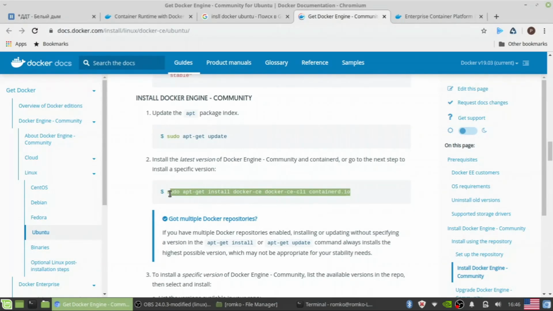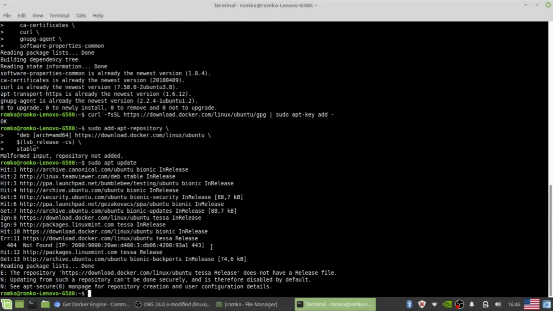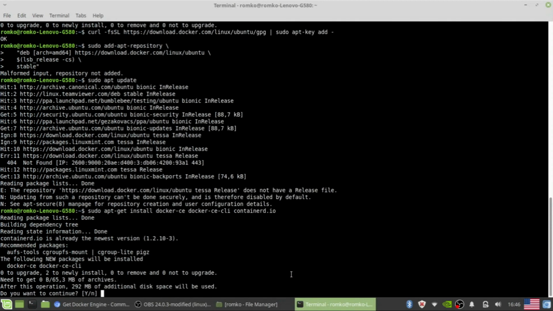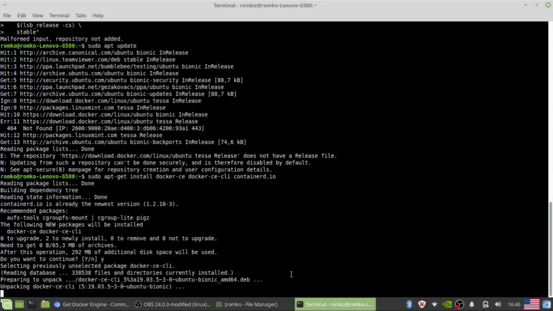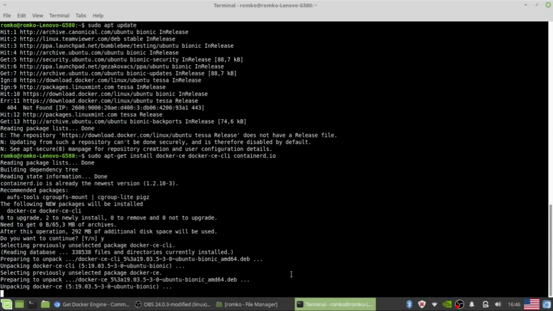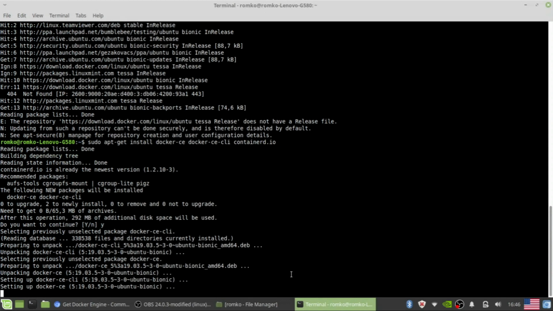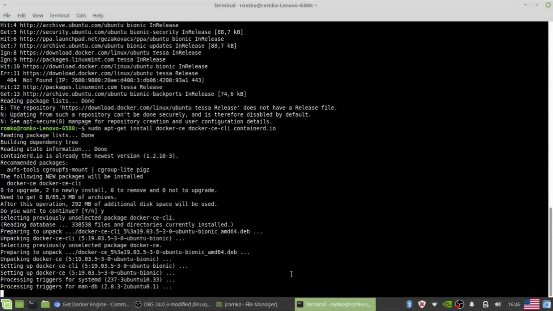And finally we need to install Docker. Yes, it is downloaded, and now it's the unpacking process, and I think right now we will see the installed Docker.